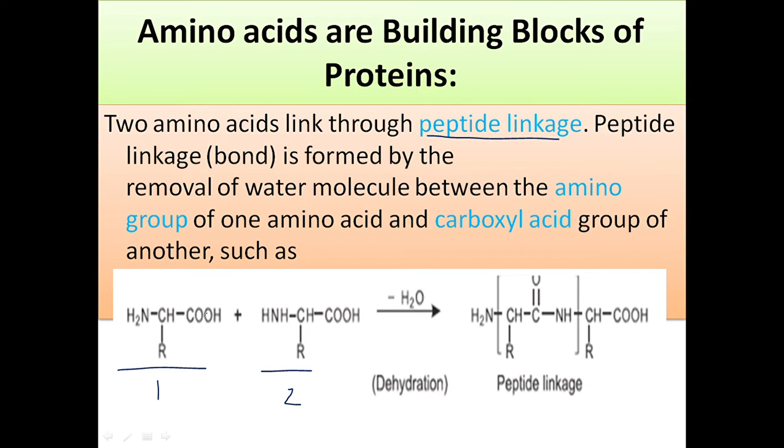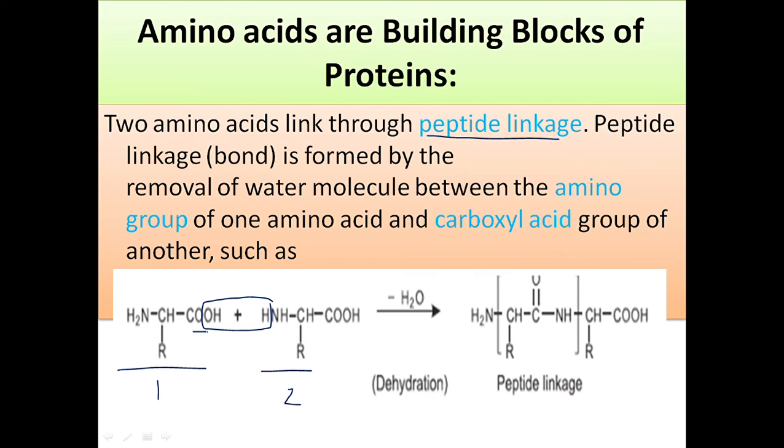The first amino acid has a carboxylic group, and the other has an amino group. In the second amino acid, a hydrogen atom of the amino group reacts with the hydroxyl group of the first amino acid's carboxylic group.